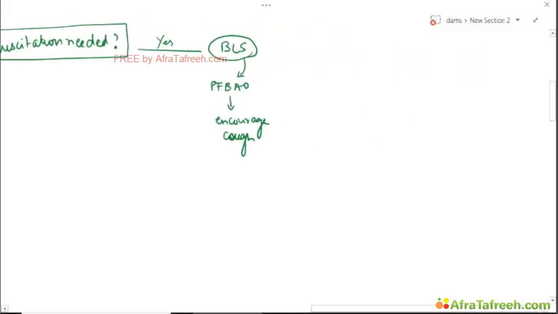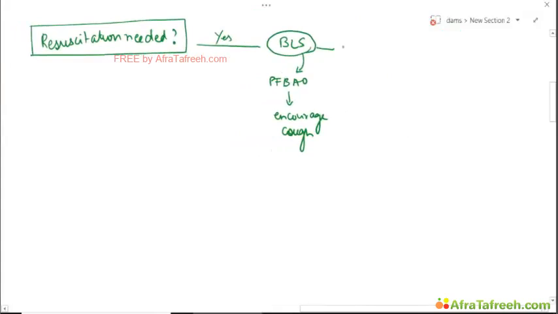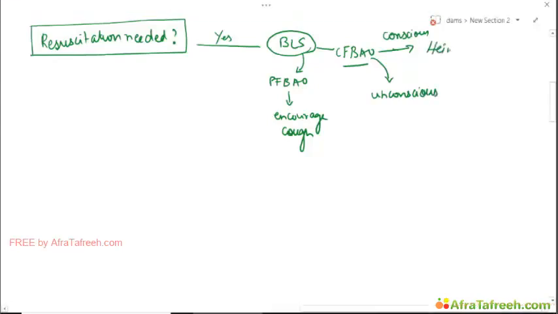Okay? If there is complete foreign body airway obstruction, then depending on the patient whether he is conscious or unconscious now. For conscious patients, you need to go ahead and do Heimlich maneuver.